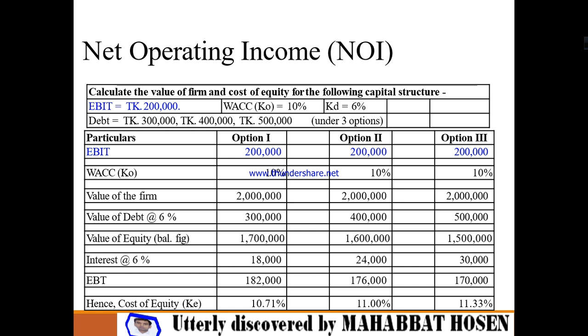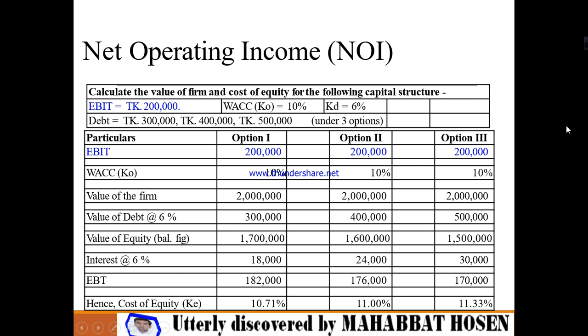Weighted average cost of capital, KO, is 10%, KD is 6%, and debt is given for 3 options: option 1 is 3 lakh, option 2 is 4 lakh, and option 3 is 5 lakh. 3 options have been given.